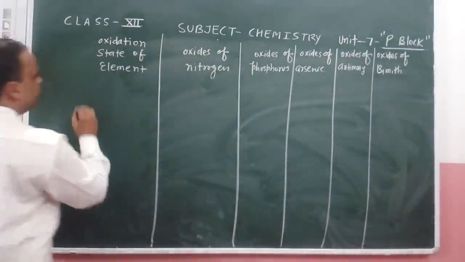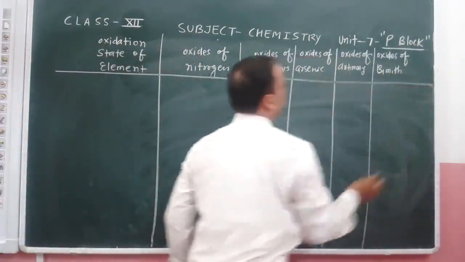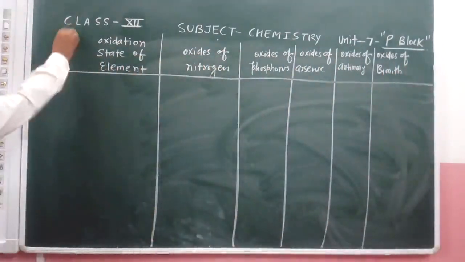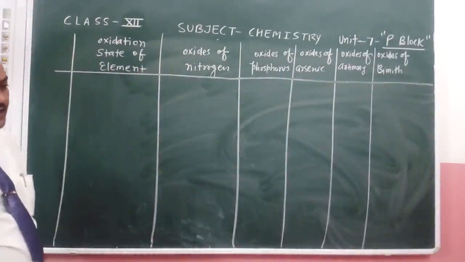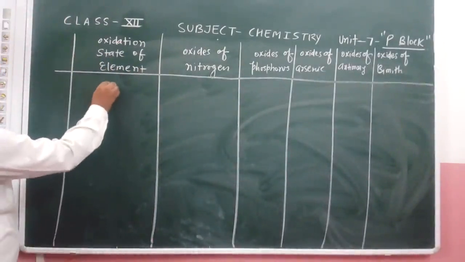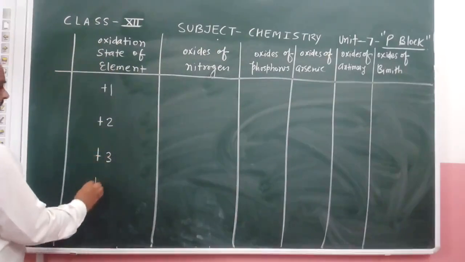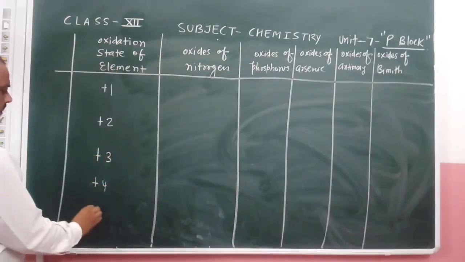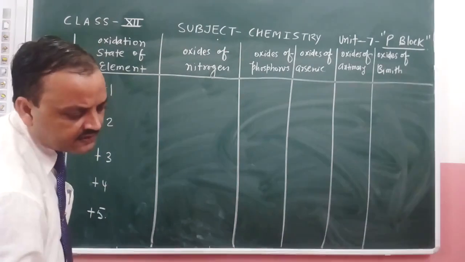Now we see the different variable oxidation states present in them: +1, +2, +3, +4, +5. +1 to +5 oxidation states are formed by these compounds.